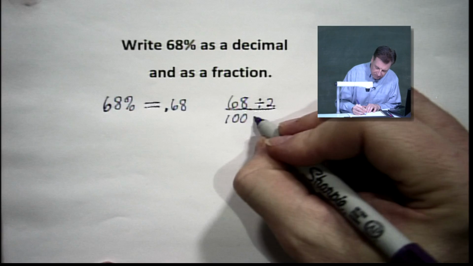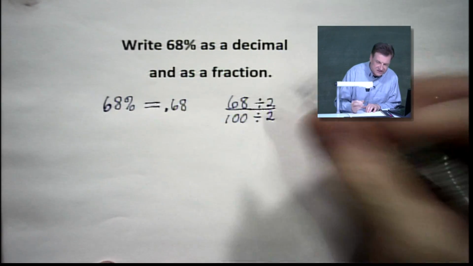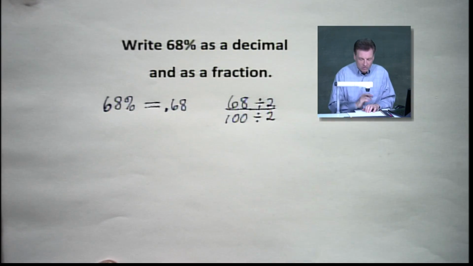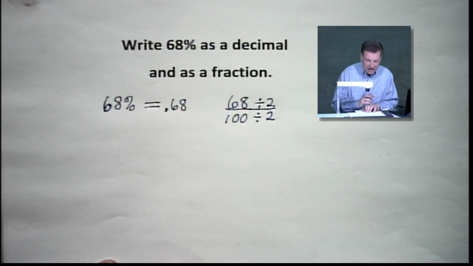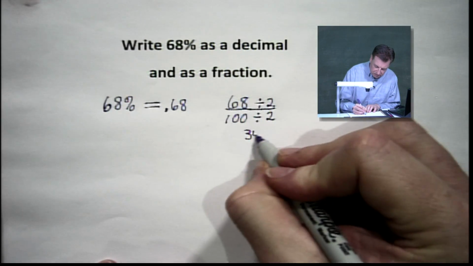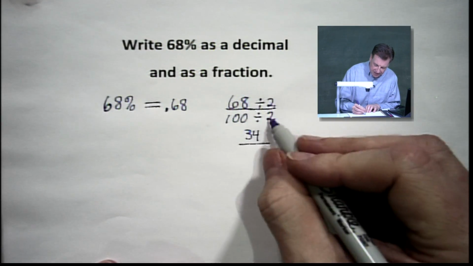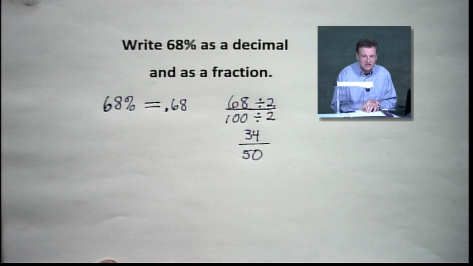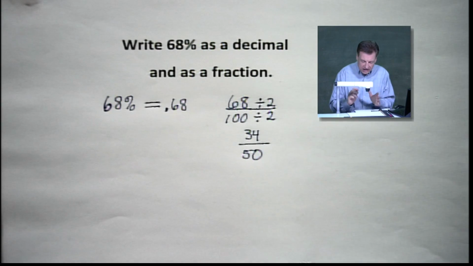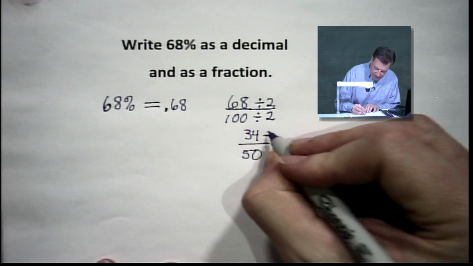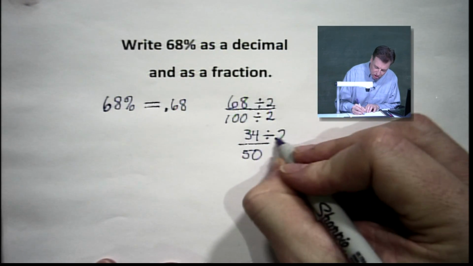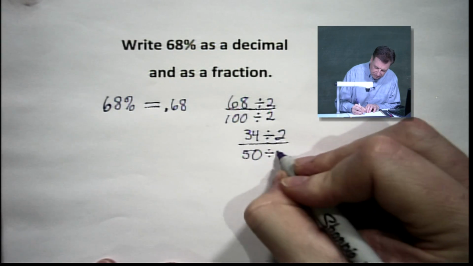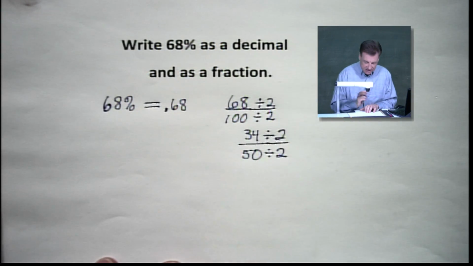Some of you may think, I think there's more that'll divide out. Well, let's take it one step at a time. All right, when we divide 68 by 2, I'm getting 34. And underneath that, I'm getting 50. Well, you know what I'm noticing? We've got a fraction that's got two even numbers again. So we can go one more time here. Let's divide by 2, both of these. And let's see where it takes us.